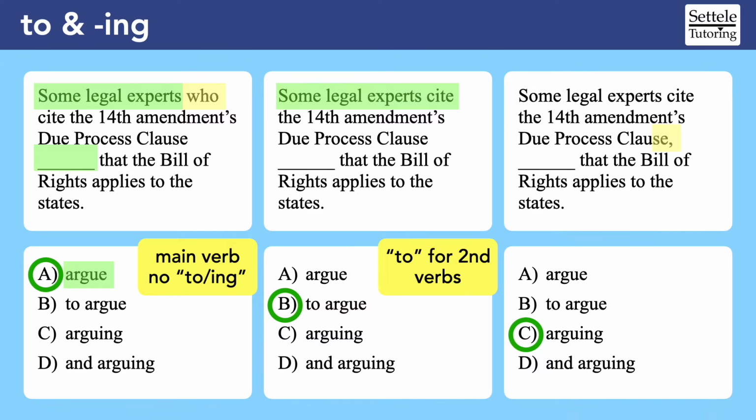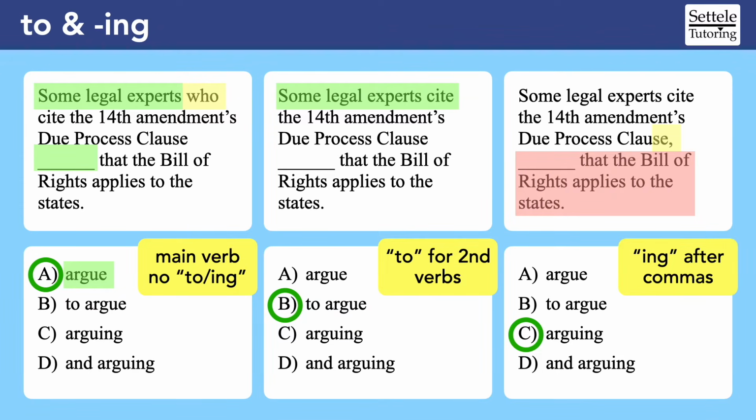In example 3, the comma is a very clear indicator that we've added an extra clause to the end of our sentence, and ing verbs are great for starting out extra comma clauses. The main sentence is the same as it was in example 2. Some legal experts cite the 14th Amendment's Due Process Clause. In fact, this is why many to and ing SAT questions are actually about punctuation. Examples 2 and 3 say the exact same thing, but to verbs don't usually get commas, while ing verbs often do get commas. It really comes down to the structure of the sentence, and unfortunately there are infinite ways to build sentences in English, so there aren't many absolute rules we can follow for this SAT grammar rule.